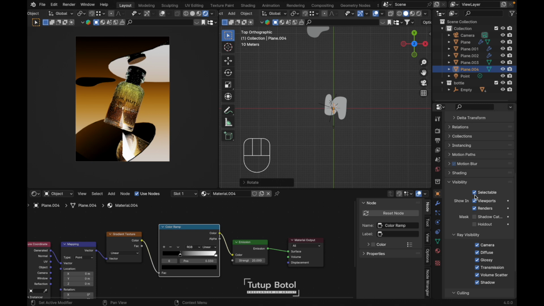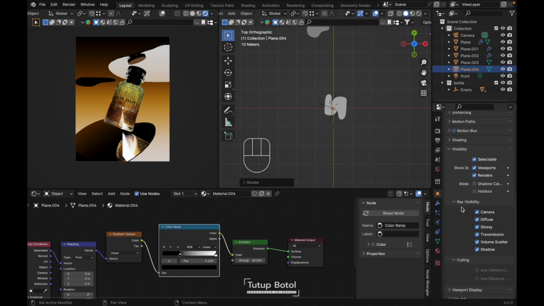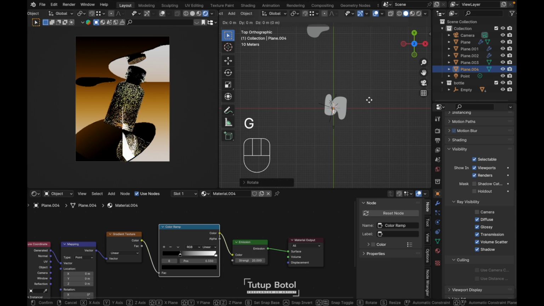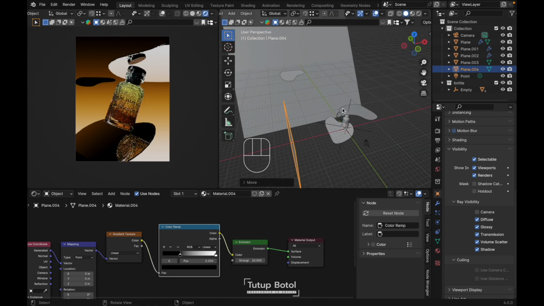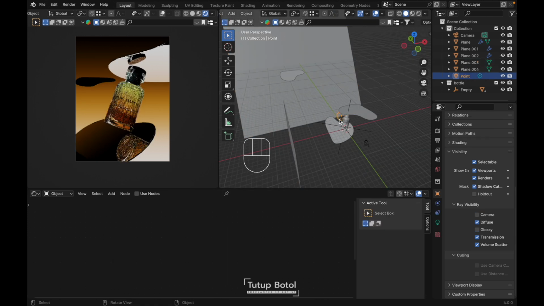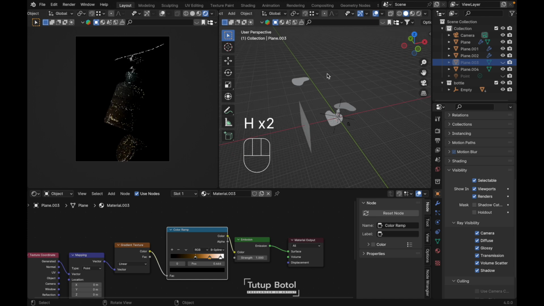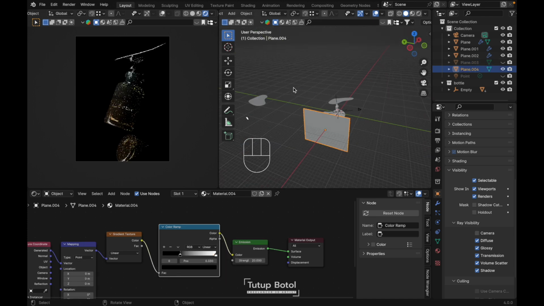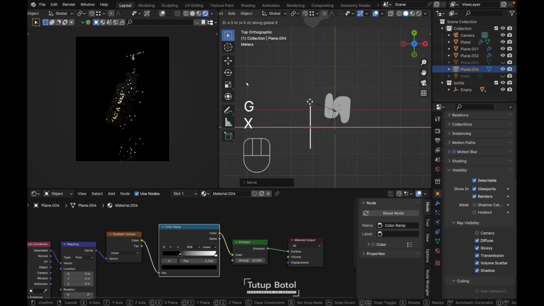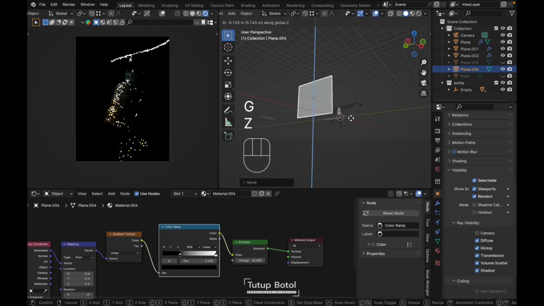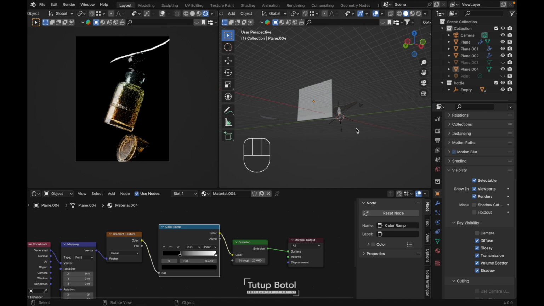Go to the object property over here, visibility, ray visibility, uncheck the camera, press GX, put it somewhere over here, maybe S to scale it. Let's hide this emission first, and this one, so we can see over here. I guess somewhere around here.